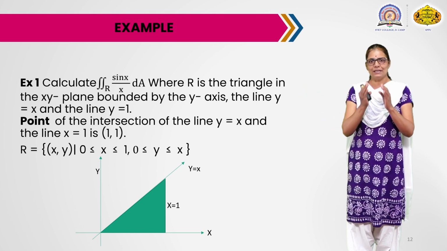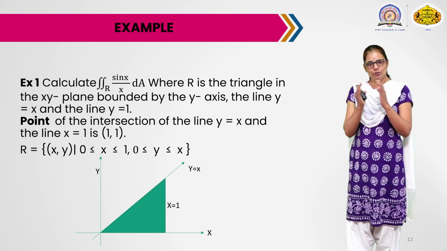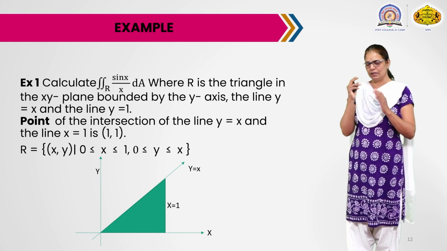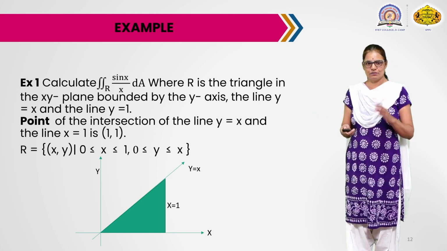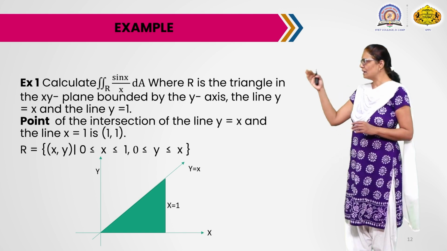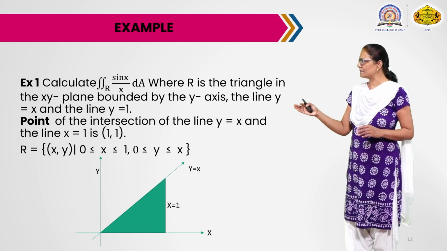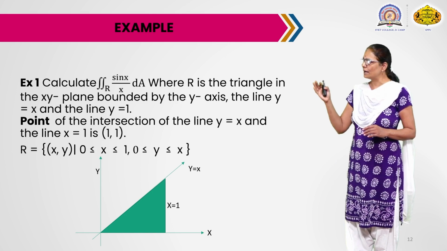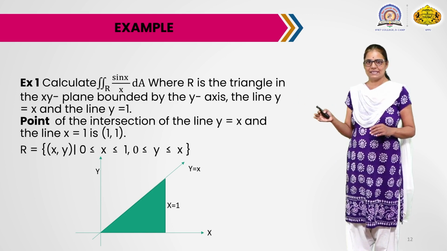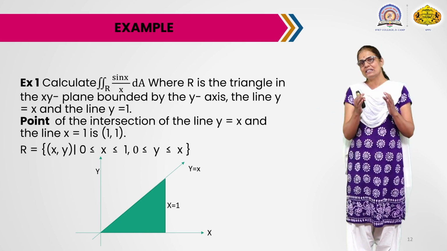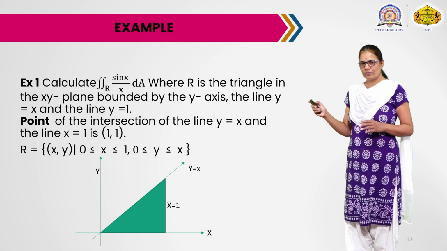So x lies between x equals 0 and x equals 1. So the given region can be written as the set of all ordered pairs (x, y) such that x lies between 0 and 1 and y lies between 0 and x. So we have expressed this region as type 1.